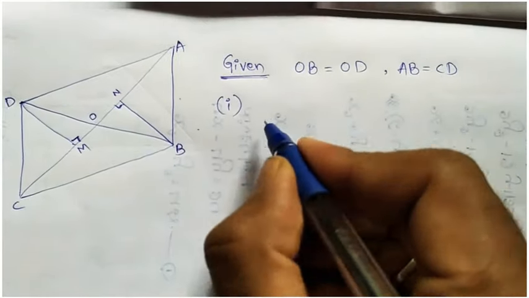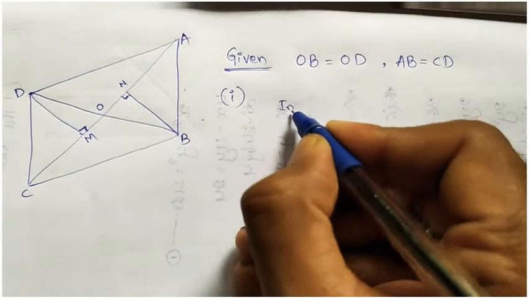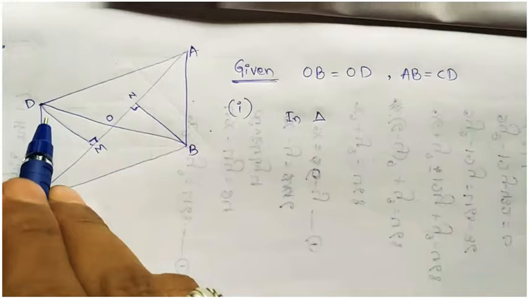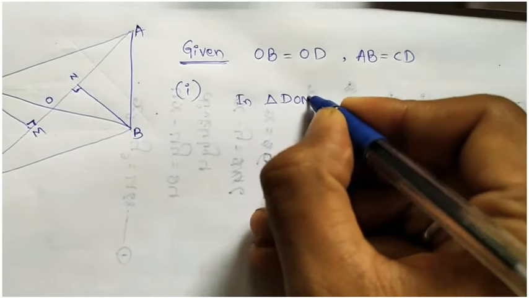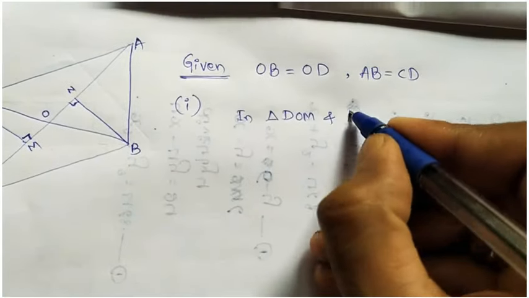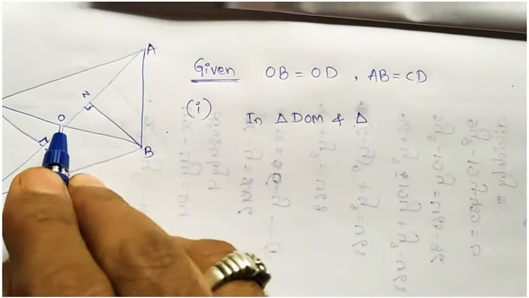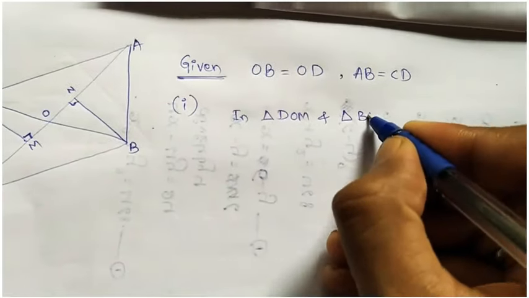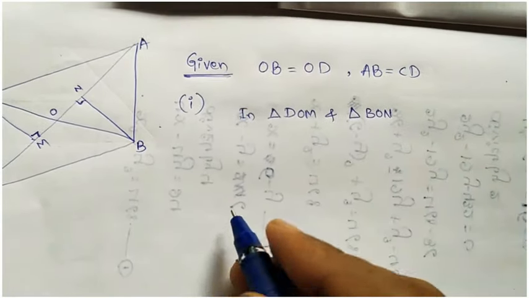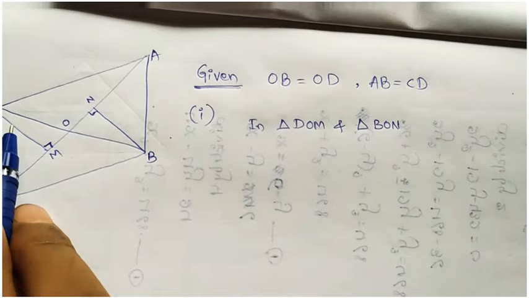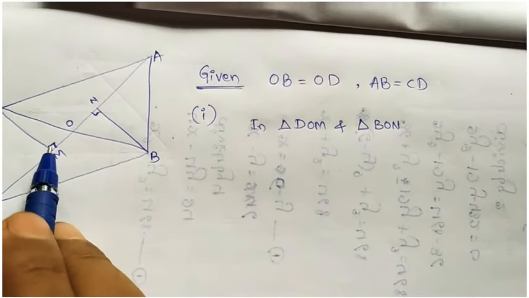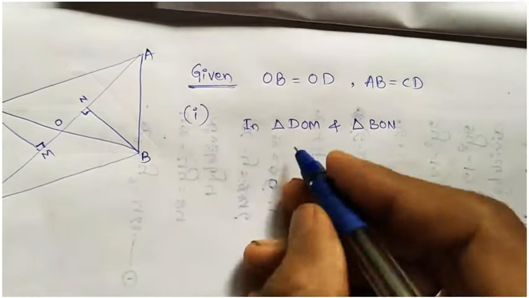So in triangle DOM and triangle BON, first thing, here we made right angles, so write them.